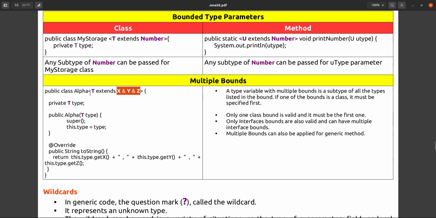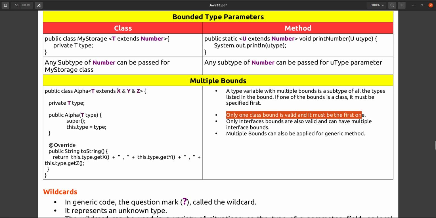Means the type can be a subtype of X, Y and Z, for all, not for any one. If one of the bounds is a class, it must be specified first. Only one class is allowed, and that class should be the first one. Only one class bound is valid and it must be the first.